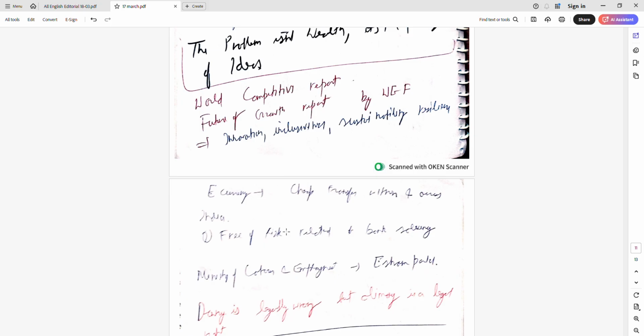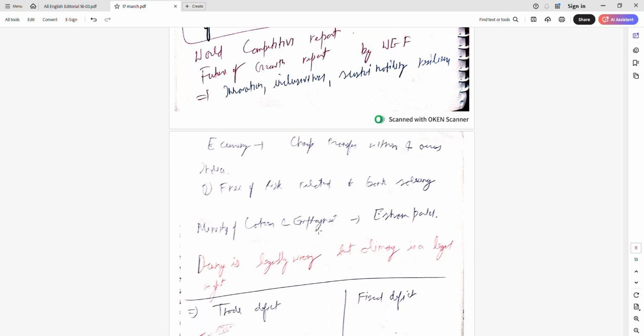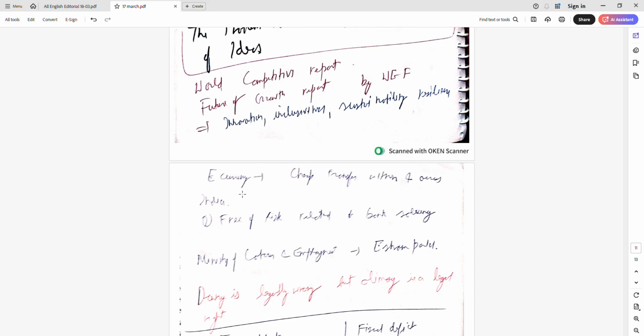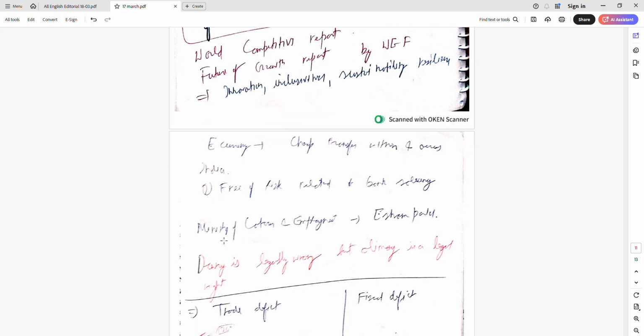What is the advantage of e-currency? Cheap transfer within India, that is the advantage. It is literally zero cost in transfer within India and outside. In banking, some cost is required, and e-currency is free of risk related to bank solvency. As a bank becomes insolvent, then people's money dies. Here it will not.